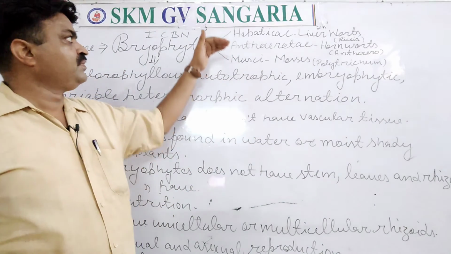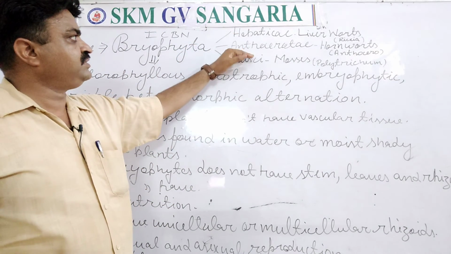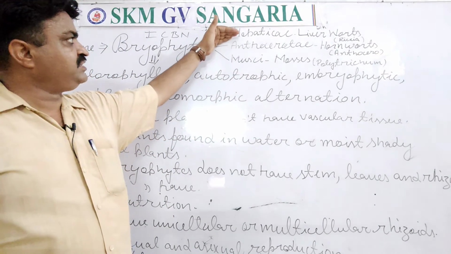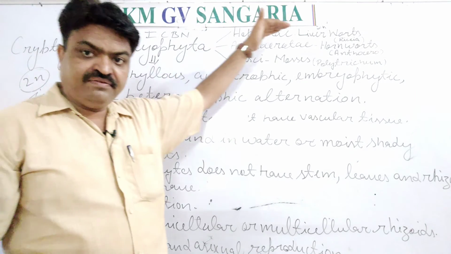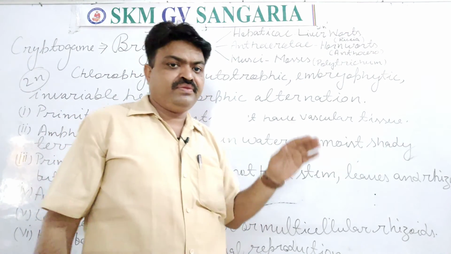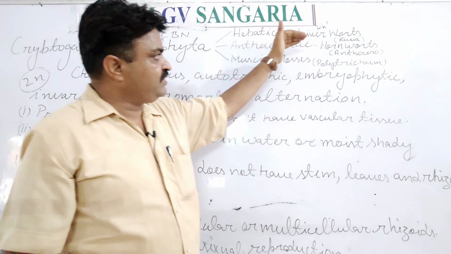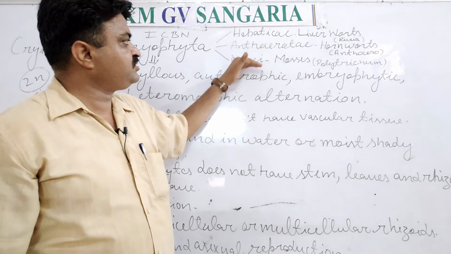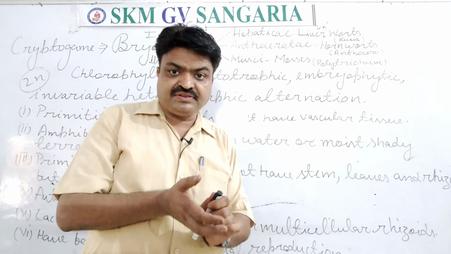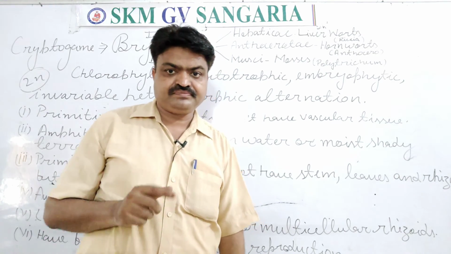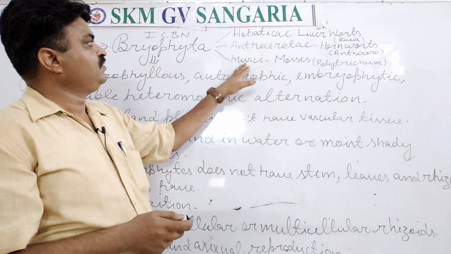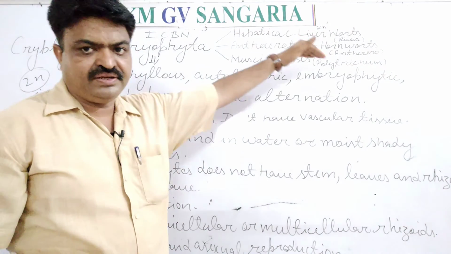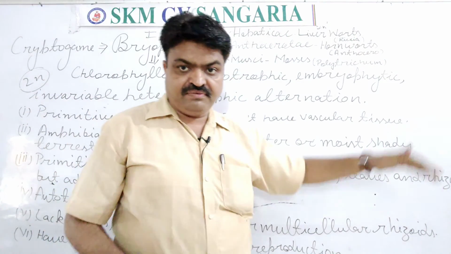First is Hepaticae, second is Anthocerotae, and third is Musci. First is Hepaticae, which has the liverworts, that is given in your book. Second is Anthocerotae, that are hornworts. Third is Musci, which is mosses. So there are 3 groups of bryophytes: Musci, Anthocerotae, and Hepaticae. These groups are given in your book.